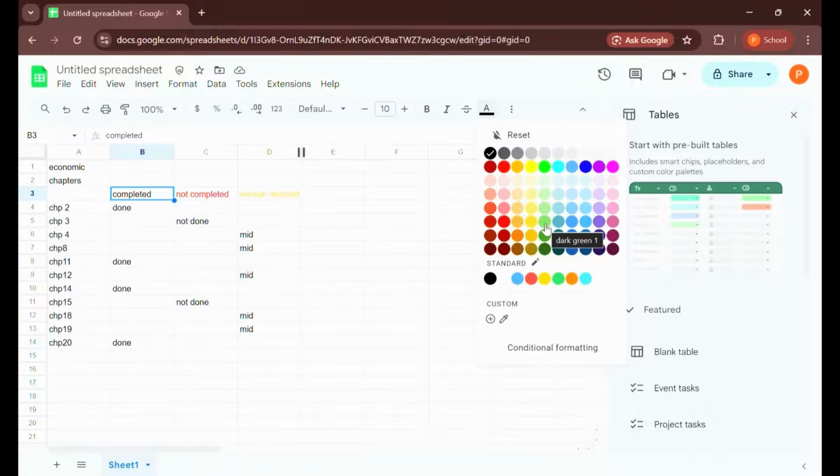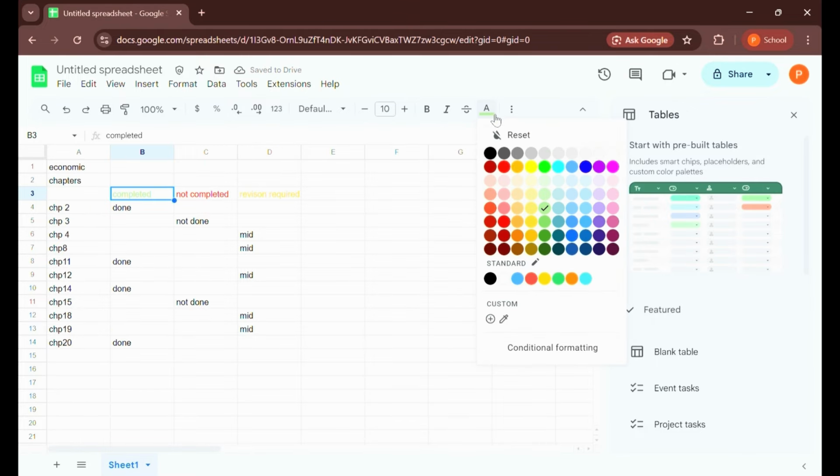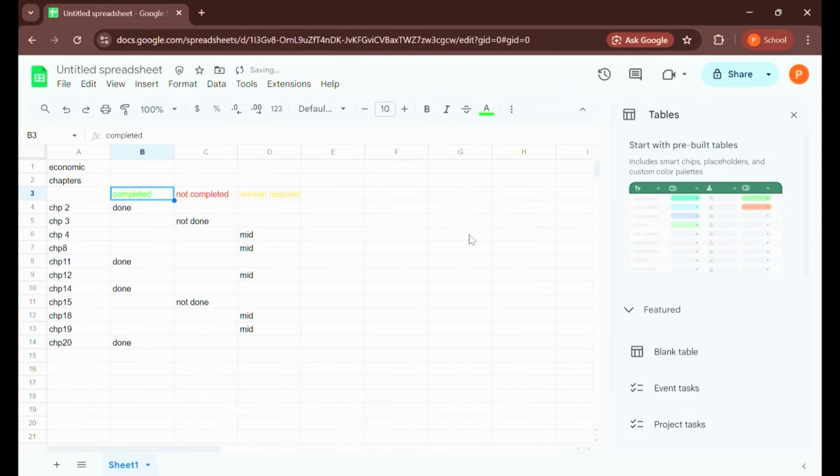Okay, so today is Tuesday. I'm gonna do the not completed part, and tomorrow I'm gonna do the revision required part, and on Thursday I'm gonna do completed. I'm gonna solve a paper for all these three. Green. This is ugly green. You choose another one. This green. Yeah. So this is what I normally do.